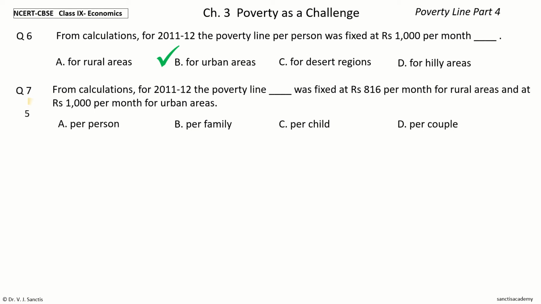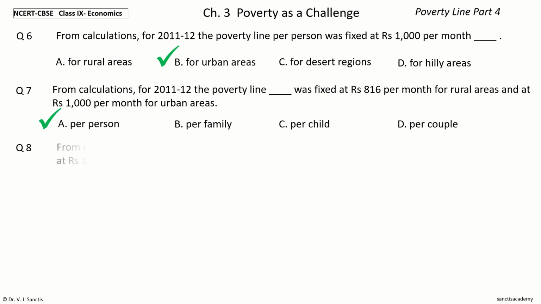Your time to choose. And the answer is per person. So, from calculations for 2011-12, the poverty line per person was fixed at rupees 816 per month for rural areas and at rupees 1000 per month for urban areas.